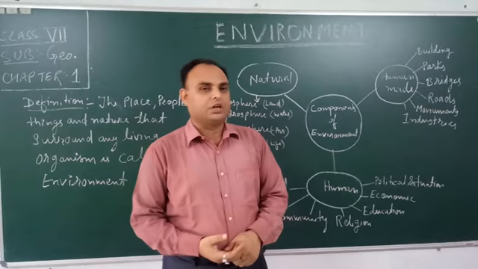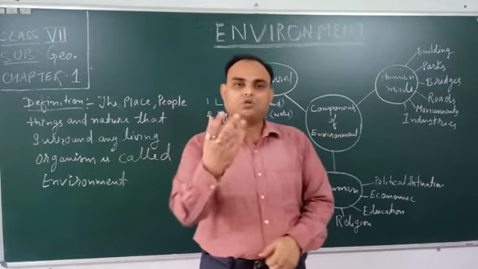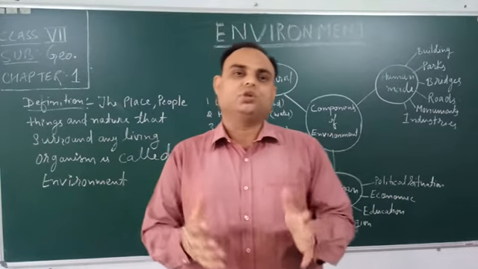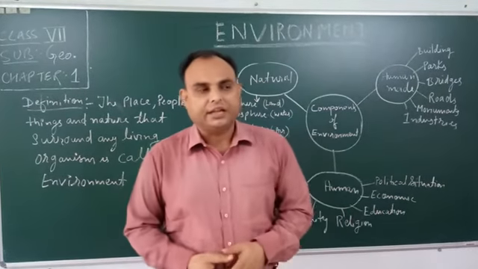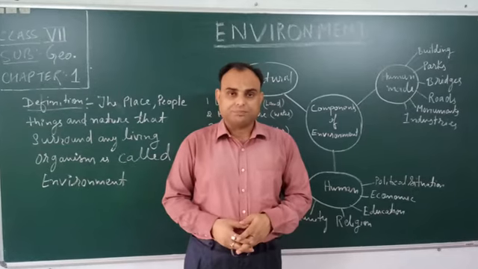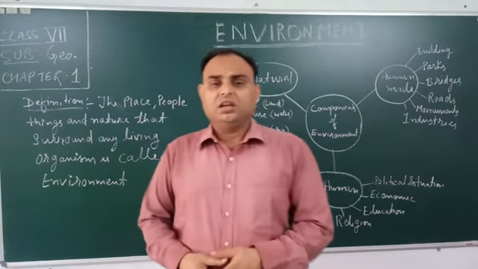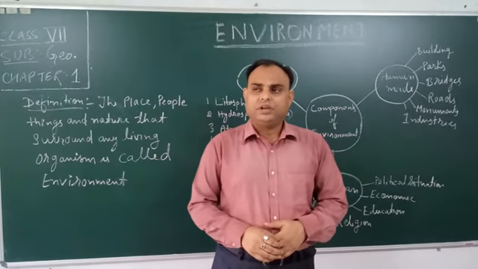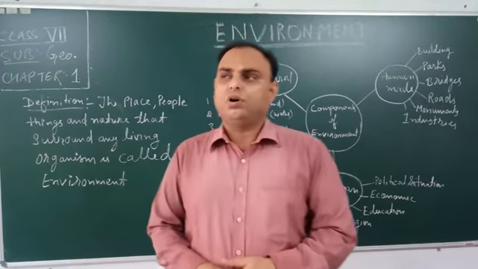An example of the ecosystem can be a house or a pond. There can be a small ecosystem as well as a large ecosystem. We will take the example of a very small pond.